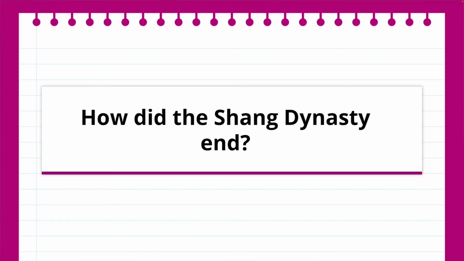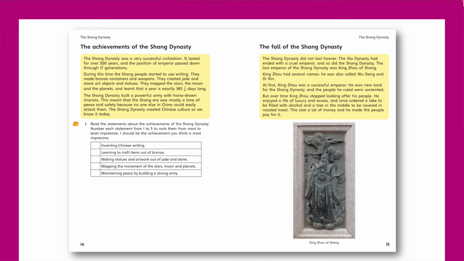Lesson 3 asks, how did the Shang dynasty end? Pupils will learn about how, just as a mandate of heaven and a tyrannical leader led to the downfall of the Jia dynasty, the final Shang emperor was a cruel tyrant, King Zhu. A tribal leader, King Wu, led a revolt, and the Shang dynasty was over.